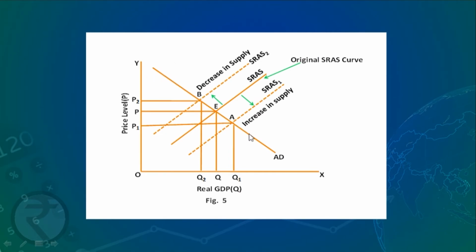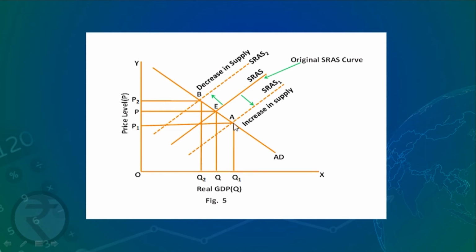The first aggregate demand curve is AD, and SRAS is the original supply curve. Now the equilibrium is at E, where price is OP and real GDP is OQ.